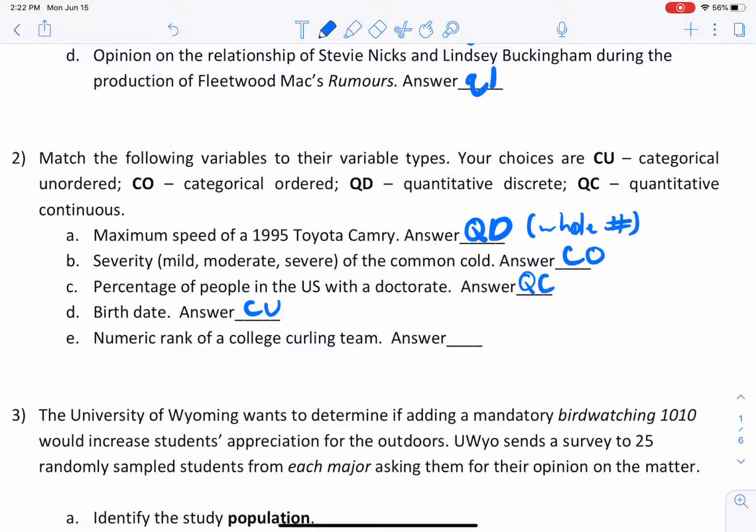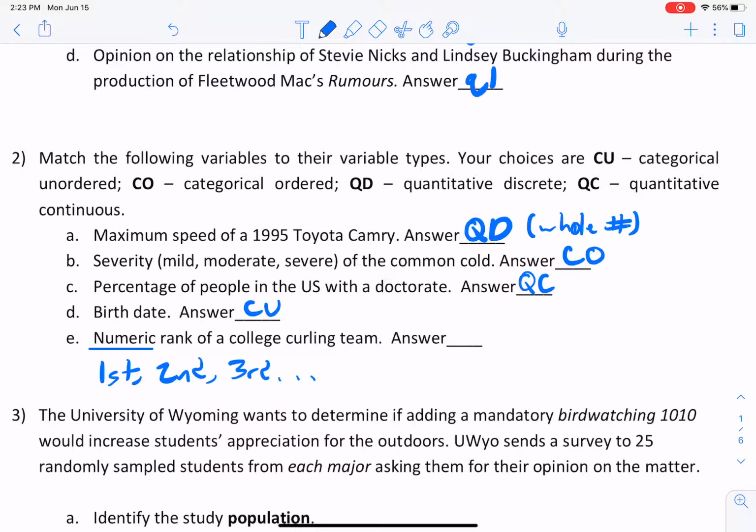So last one, numeric rank of a college curling team. All right. So already we're looking at, well, this is actually a little tricky, intentionally tricky, and it's okay. It's okay if you got sort of tripped up, totally fine. So we're looking at numeric rank. So first, second, and third, so on and so forth, right? Okay. So we could kind of look at this and say, okay, well, first, second, and third, maybe they represent like points. Okay. So they are describing relative points. Kind of comparative points.